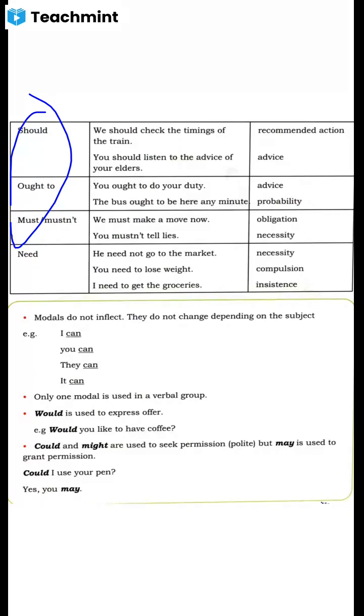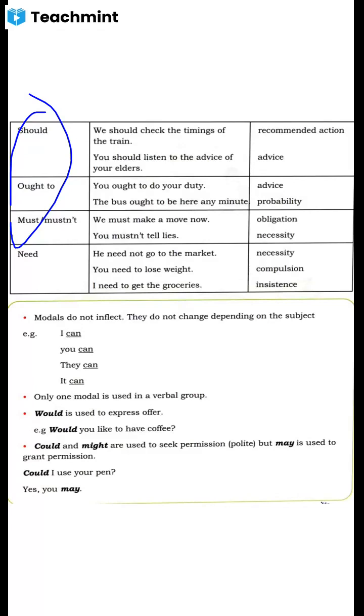Got it? And must. Must is the modal used to express necessity. There is a difference between must and should. Must is used for necessity and should is used for advice or recommended action. Don't confuse it. Got it? If you want to express necessity, you can use must. You must drink at least 6 glasses of water every day.